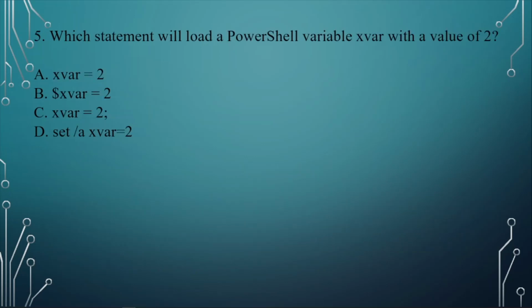Question number 5. Which statement will allow a PowerShell variable xvar with a value of 2? A. Xvar equals 2. B. Xbar equals 2. C. Xbar equals 2 semicolon. D. Set /A Xbar equals 2.